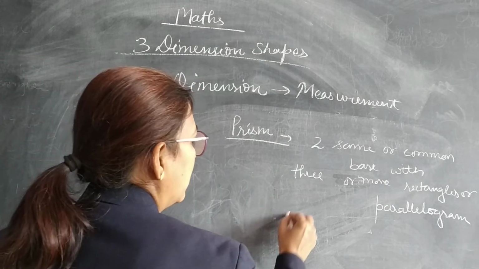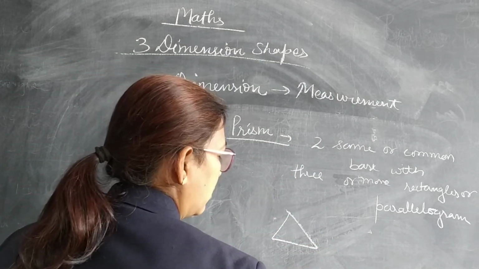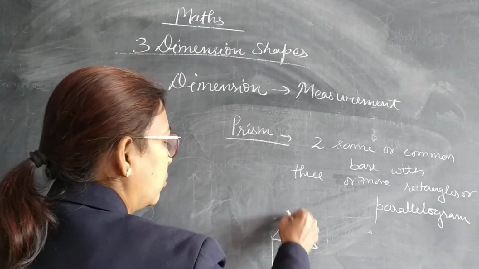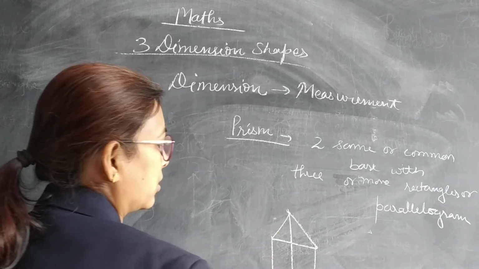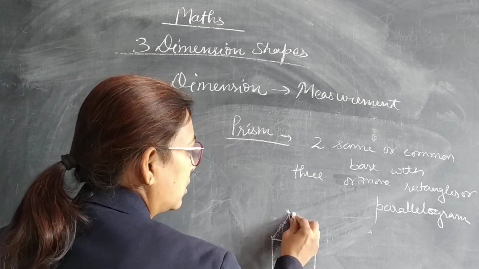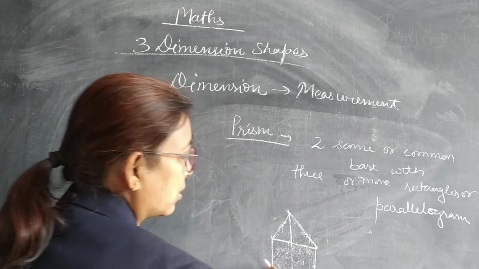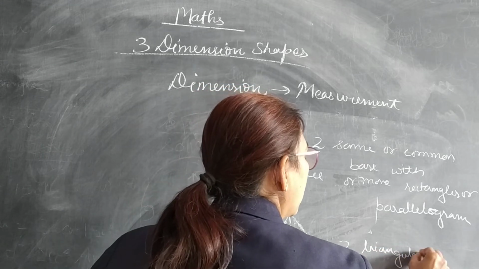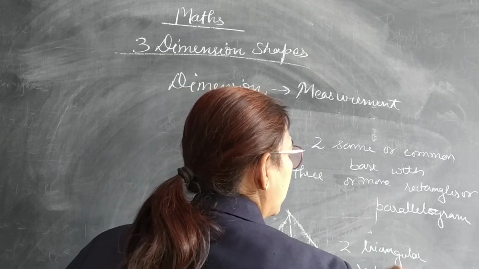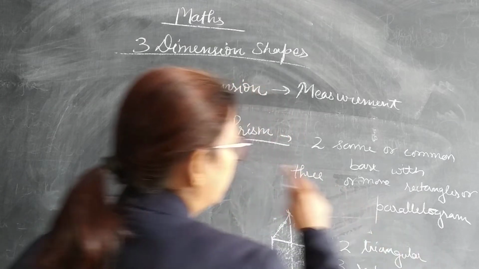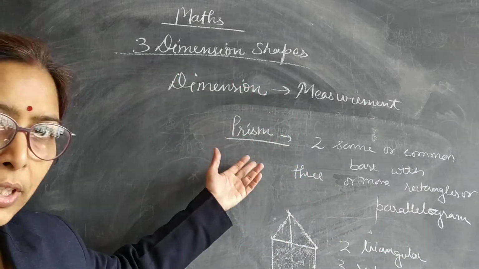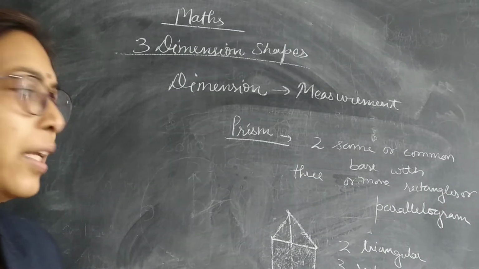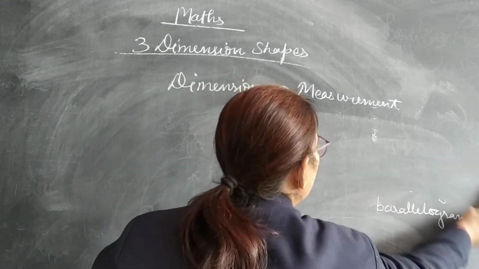How we can draw prism? Suppose I am drawing a triangular prism. So these two are the two same triangles. Now if we join the vertices, we are having the three rectangles. One is this, another this, and the third is this. So that means two triangular and three rectangular, so this is known as the prism. Pyramid has a common vertex, but prism has two common bases and three or more than three rectangular faces. Then this is known as a prism.